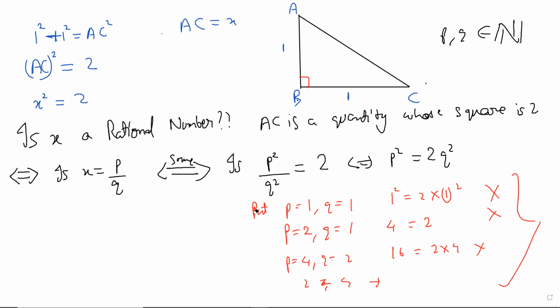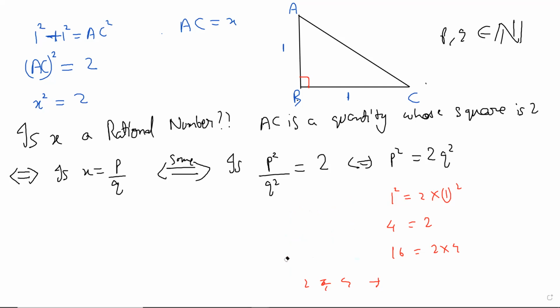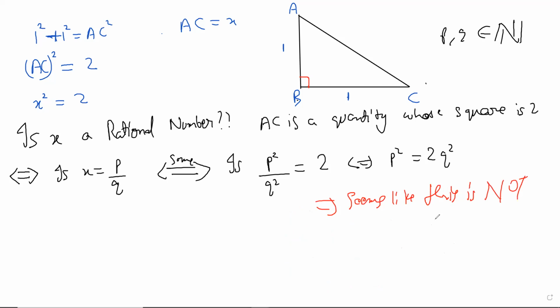So then, what do you people think? Should there be a p and q? I'm asking this question because we have to be a part of this to really appreciate or be able to use this technique later on. Right. So it seems like this is not possible.